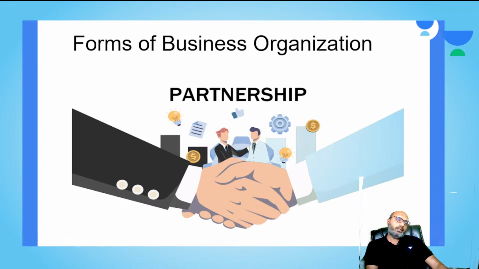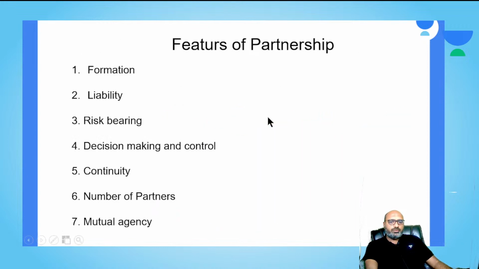Partnership is a relation between persons who are competent to make a contract, who have agreed to carry on a lawful business in common with a view to a private gain. Basically it means a relationship between two competent persons who have agreed to do a business lawfully as per the agreed contract and share the gains. Okay? That's what it means. Now let's understand what the features of the partnership are.